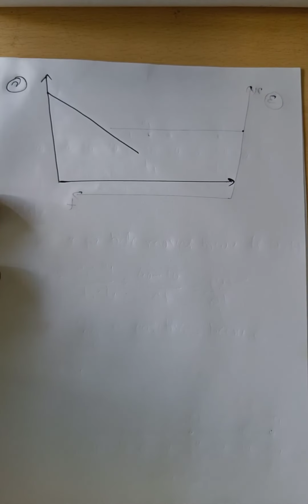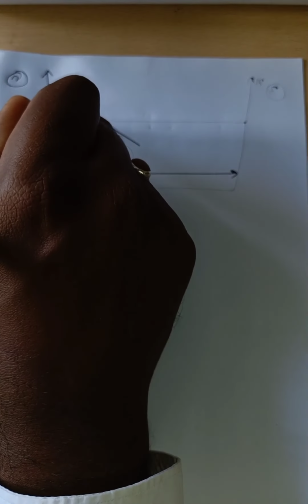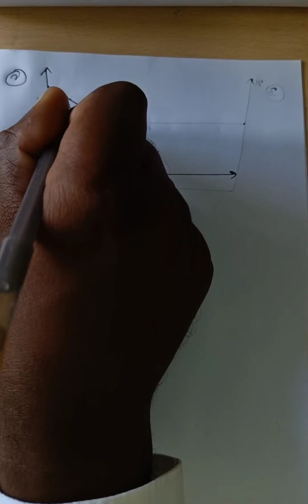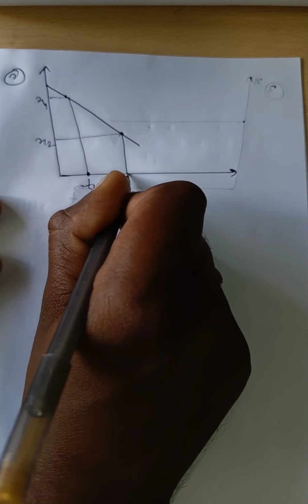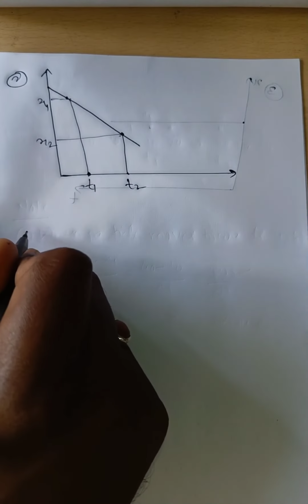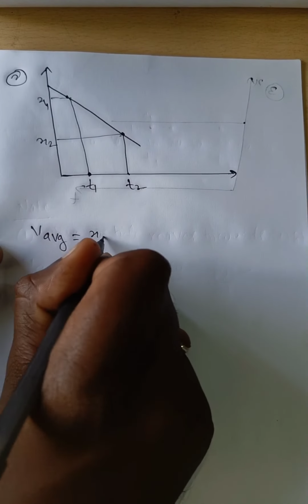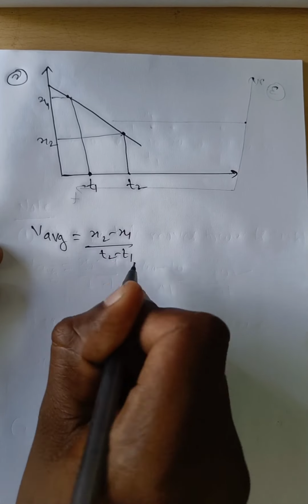Now the graph is looking like that. In that case, this is the initial position x1, and suppose this is the final position x2. This is the initial time t1 and this is the final time t2. In that case, average velocity is equal to (x2 minus x1) divided by (t2 minus t1).